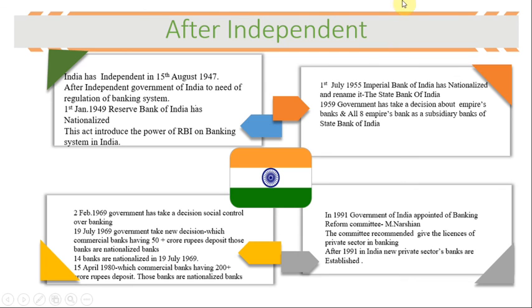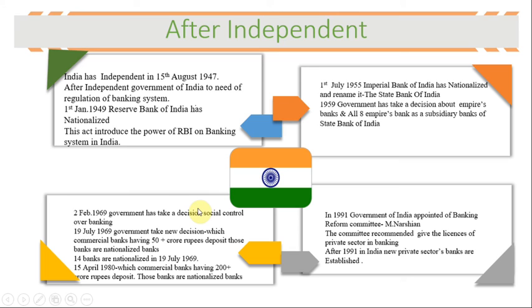Then, in 1959, the government took a decision about the empires. Before independence, empires meant Indian princely state banks. At this time, about 8 such banks, which were private banks, were taken by the government as subsidiary banks of the State Bank of India.